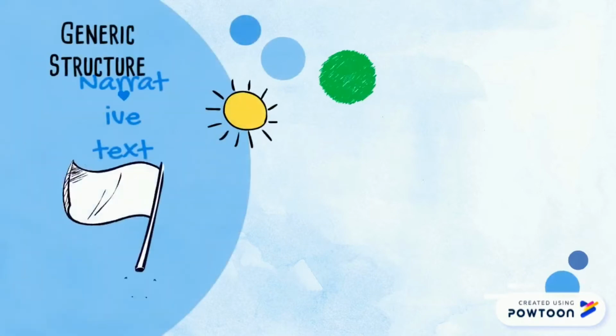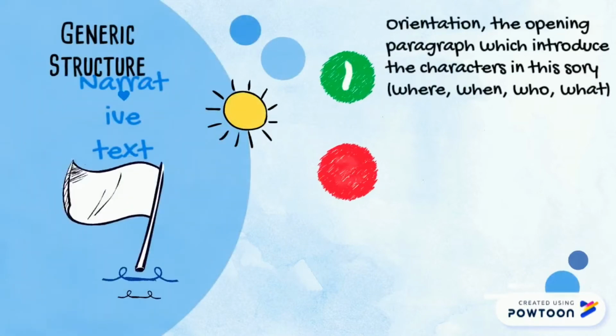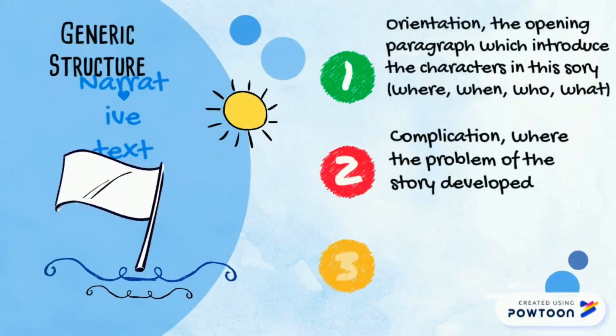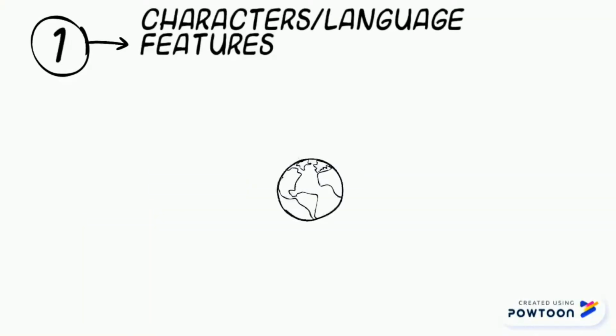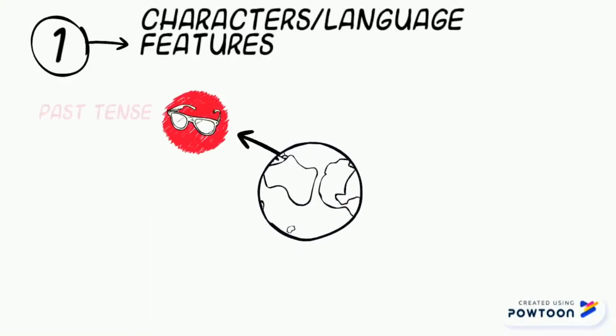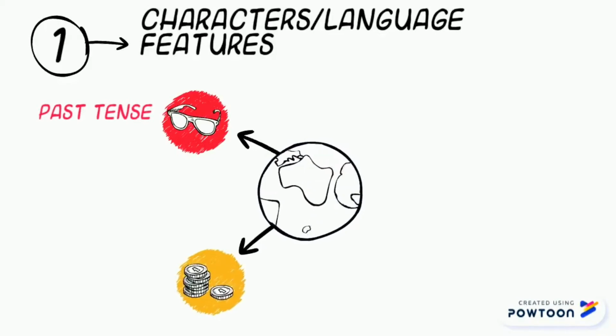First, orientation. The opening paragraph which introduces the characters in the story, such as where, when, who, and what. Second, complication, where the problem of the story develops. And the third, resolution, where the problem of the story is solved.